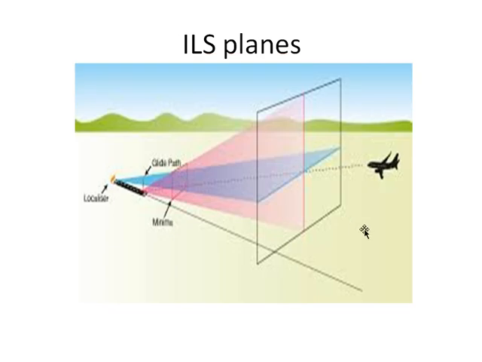This particular picture shows how the aeroplane is going to move in the ILS planes. There is the horizontal direction, and there is a slope direction, the glide path direction. So the aeroplane has to move exactly in the center of these two.